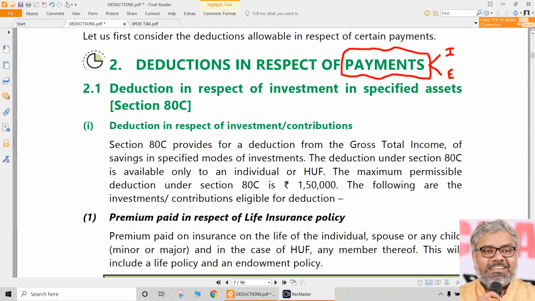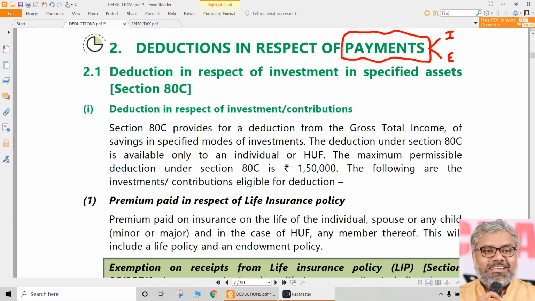Later, there will be some deductions which will be available in respect of certain incomes earned by the SSE. We will come to that portion later. But now, after the computation of gross total income, the SSE is eligible for certain deductions under Section 80 or Chapter 6A because he has invested some money somewhere or because he has spent some money somewhere. Because these sections allow him some deductions, he will be eligible to claim those deductions.